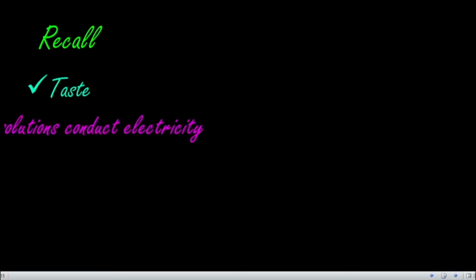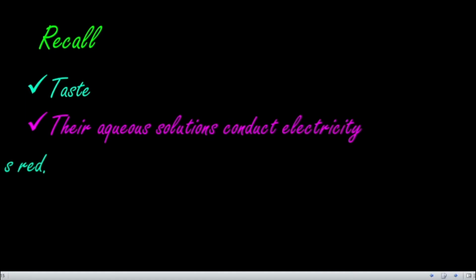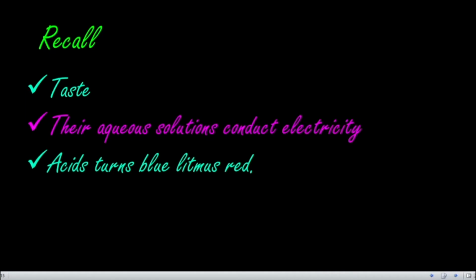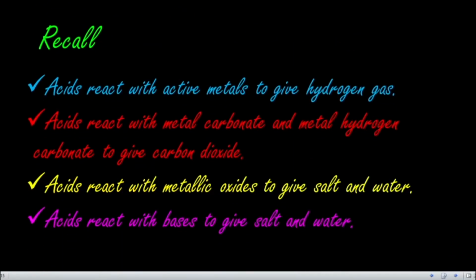Okay. So just to recall what we have studied today, the first thing is we discussed the properties, that is the taste and conduction of electricity, and then the litmus paper test. The taste is sour, the aqueous solution conducts electricity, and it turns blue litmus to red. These are the basic tests, and based on the reactions, acid reacts with active metals to give hydrogen gas, reacts with metal carbonate and metal hydrogen carbonate to give carbon dioxide, reacts with metallic oxide to give salt and water, and reacts with the base to give salt and water. So these are the properties we discussed here.